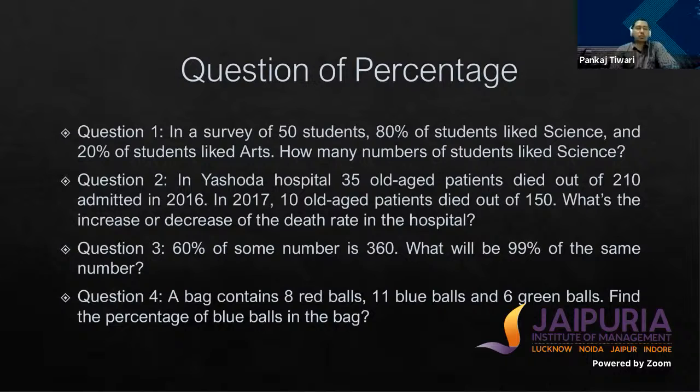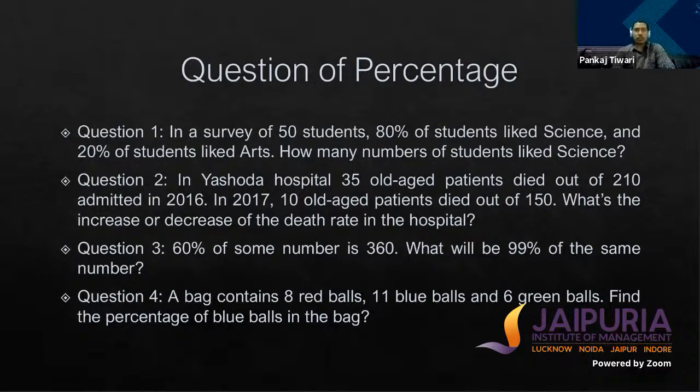Simply if we look at the third question, 60% of some number is 360. What will be 99% of the same number? So in this type of question, the best concept is to first calculate the 1% of that number. So if we calculate the 1% of 360, the answer will be 6. So 1% is 6. So we can simply calculate any percent then after, but here as it is asked 99%, so the 99% of it will be 594.